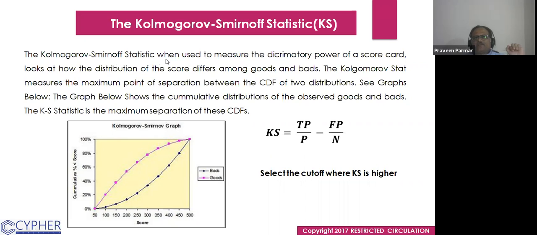So the Kolmogorov-Smirnov statistic is used to measure the discriminatory power of the scorecard. It looks at how the distribution of the score differs among goods and bads. The Kolmogorov statistic measures the maximum point of separation between the CDFs of two distributions, the cumulative distribution of frequency, as in the graphs below. So this is the maximum difference.